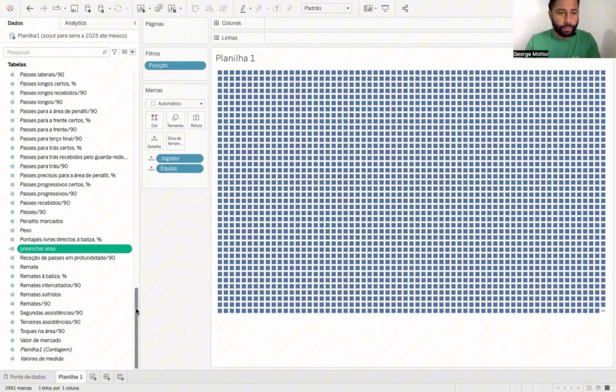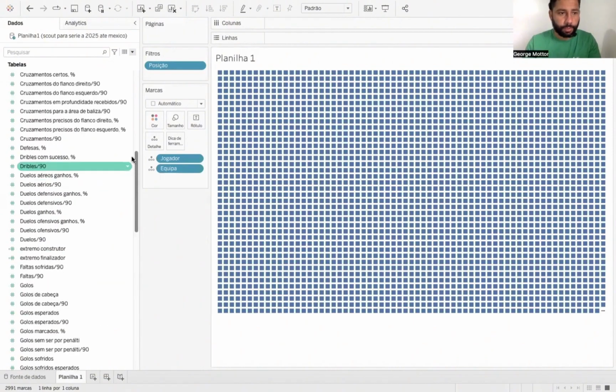While the other players are also considered wingers, I've established two distinct categories of wingers here. The builder winger, who is mainly related to delivering crosses, winning offensive duels, and providing assists. And then there's the finisher winger, whose performance is tied to taking shots, scoring goals, and also winning offensive duels. So that we can, just to refine a little bit more later, the extremes.